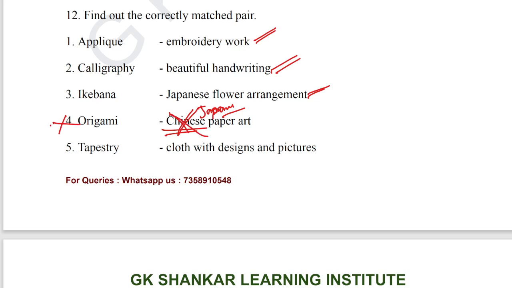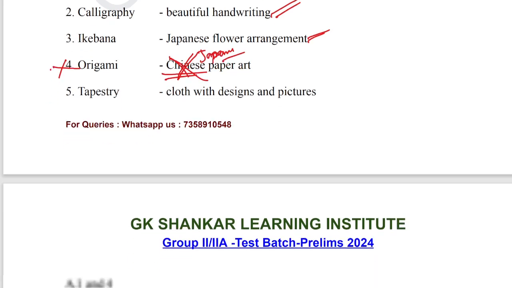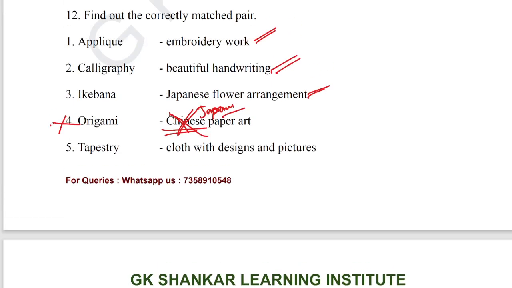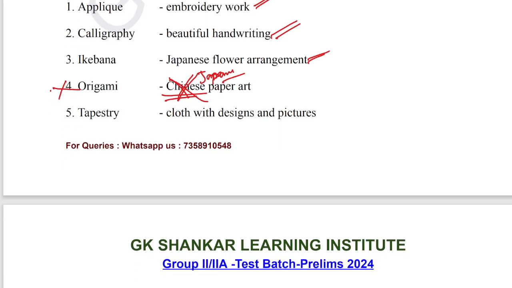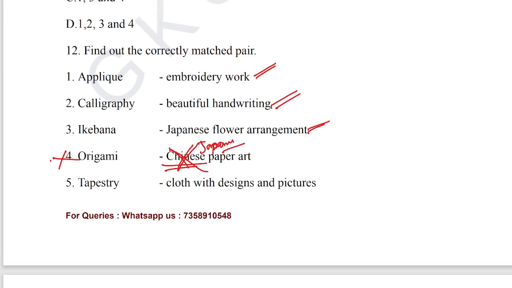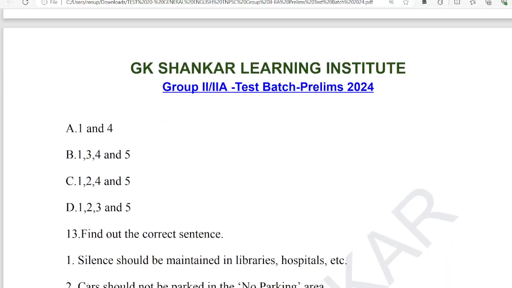The fifth one, tapestry, means cloth with designs and pictures, which is correct. For question number 12, the correctly matched pairs are 1, 2, 3 and 5. Obviously option D is the correct answer.